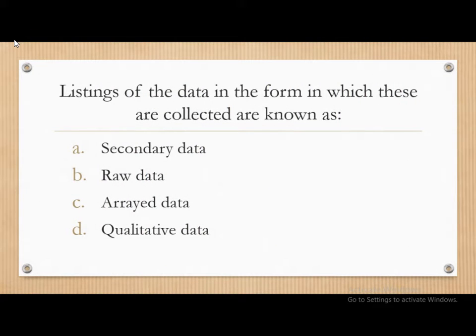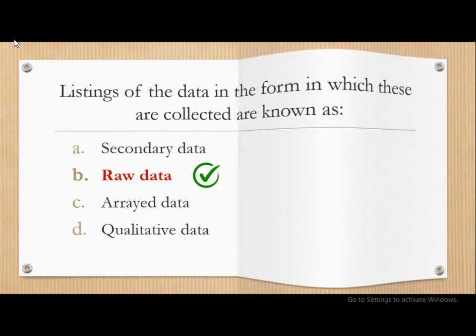Next question. Listing of the data in the form in which these are collected are known as secondary data, raw data, arrayed data, or qualitative data. The correct answer is raw data. So listing of the data in the form in which these are collected are known as raw data.